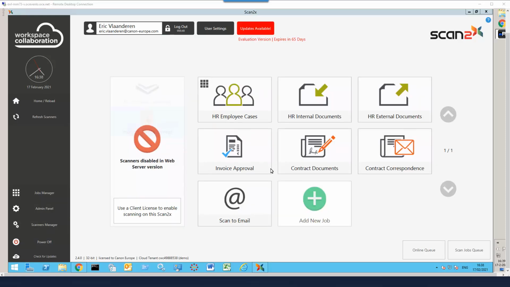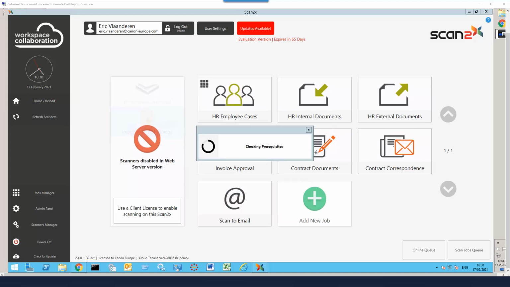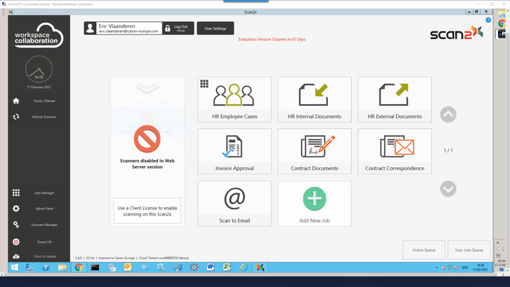An update is available and it's recommended to install this update. The Scan2x administration application is installed. You can now start configuring scan settings, create scan templates or create scan buttons.